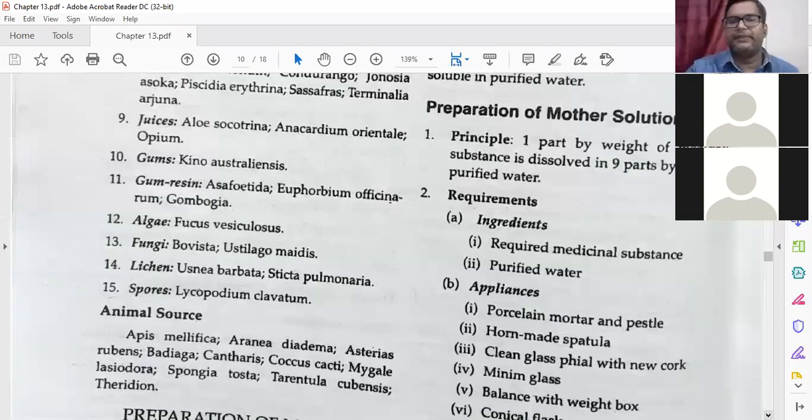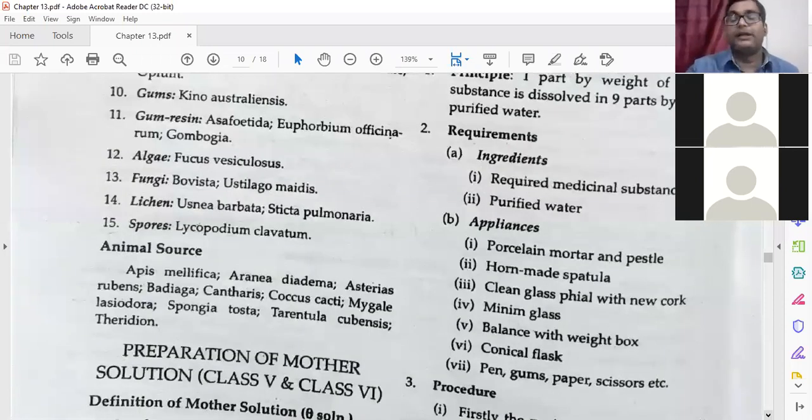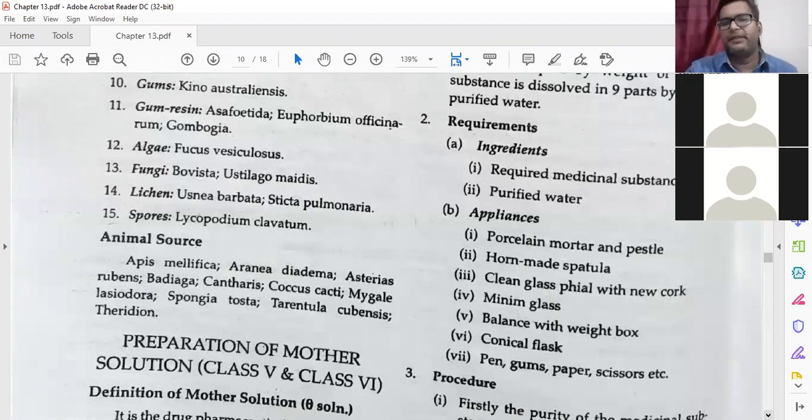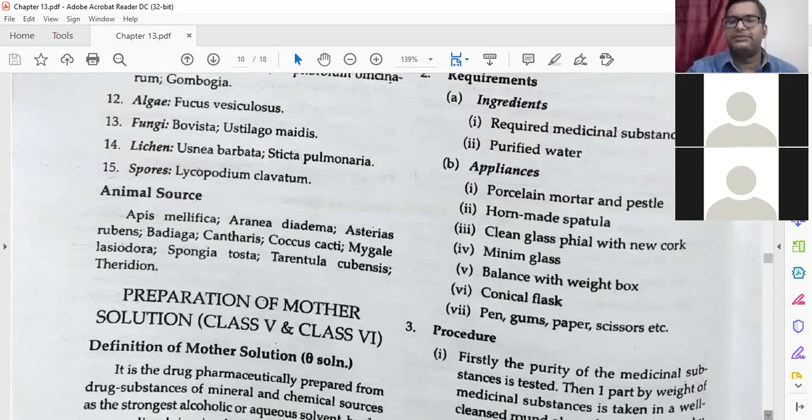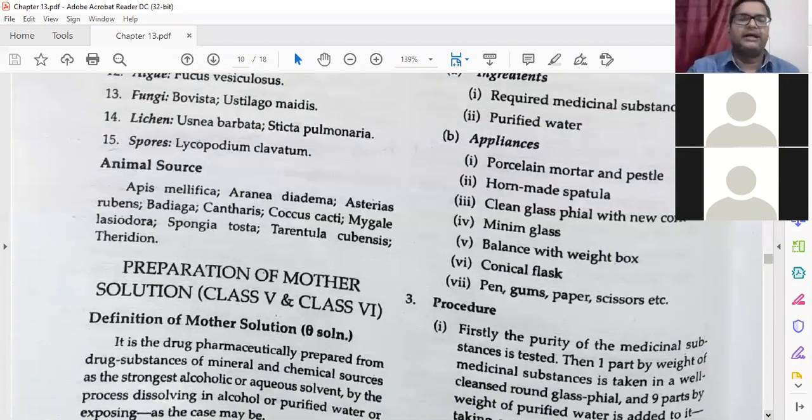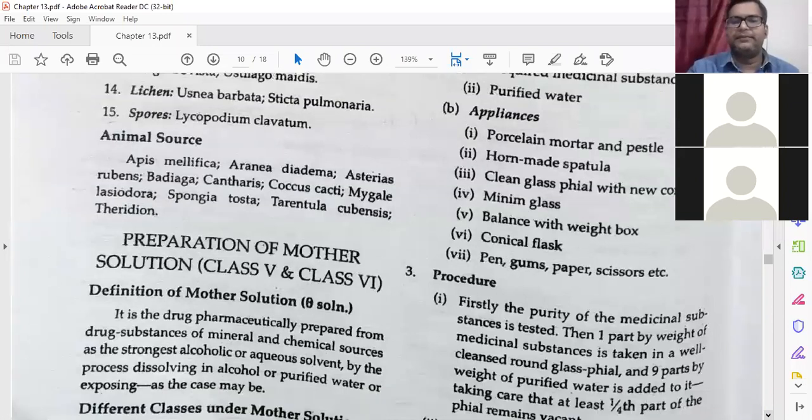Then appliances: porcelain mortar and pestle we need. There is no need of chopping board and chopping knife. A handmade spatula, a clean glass vial with a new cork, a minim glass, a balance with weight box, a conical flask. Pen, gum, paper and scissors should be there.